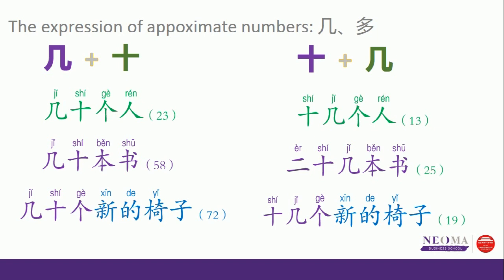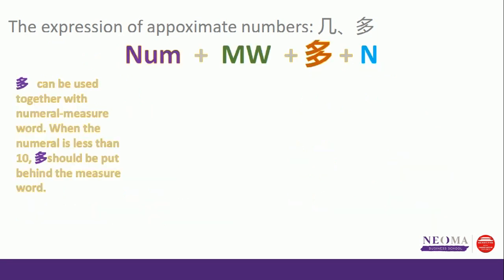好, let's continue. Say 多. 多 is another situation. 多 can be used together with a numeral and measure word. When the numeral is less than 10, 多 should be put behind the measure word. For example, I want to express more than 3 months. So I will say 3个多月. Because it's more than 3, this 多 represents a number more than 3 months, but less than 4 months.